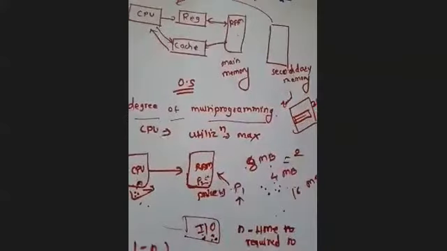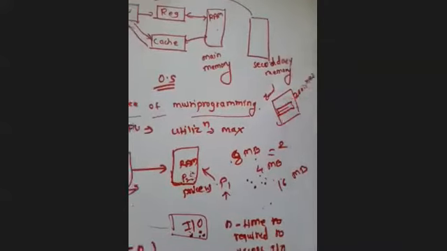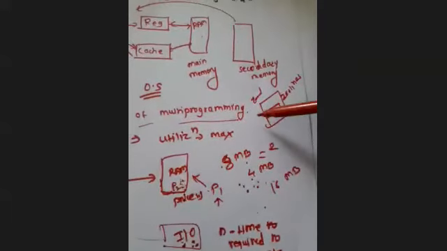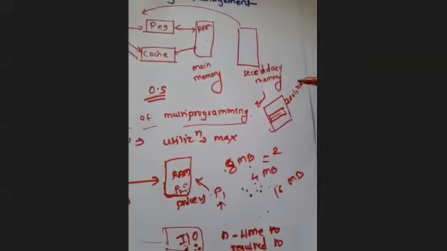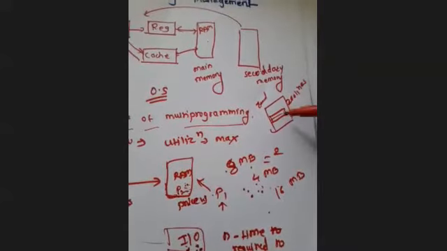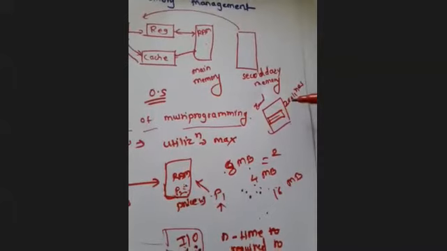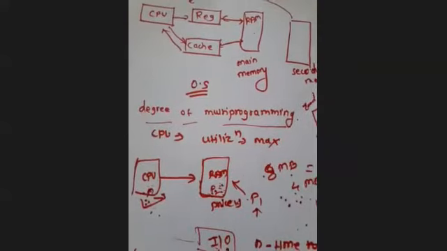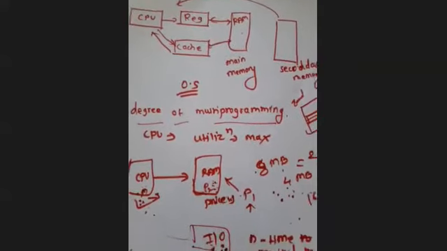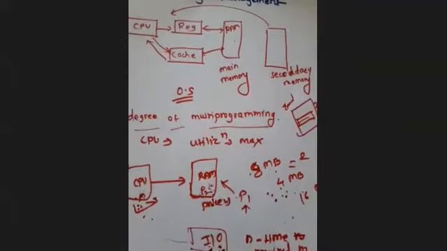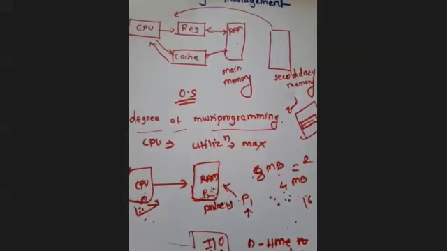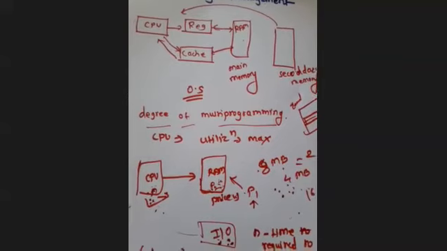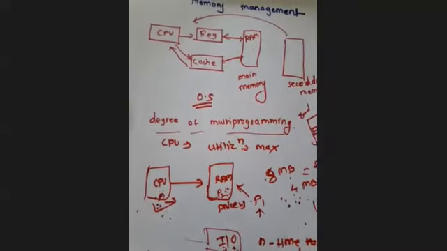And if I am putting this entire program into the RAM and into the CPU for execution, what will happen? This will be the wastage, right? We have to swap it, map it into this memory. It will take more time to manage the remaining lines of code. Even if I have to just execute these 2 lines of code, I am putting all the 200 lines of code into the RAM and then into the CPU, then that is not the correct way to utilize the CPU, right? So how are we going to manage the memory so that the degree of multi-programming is increased, which will directly affect the utilization of the CPU?